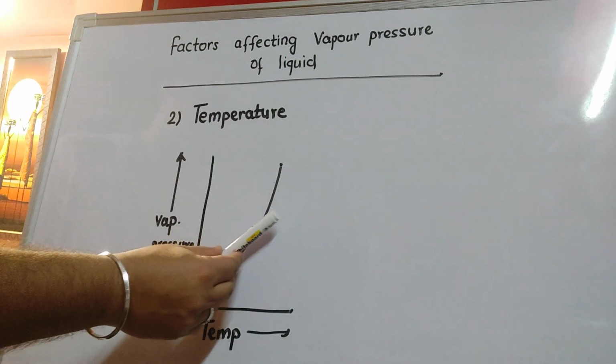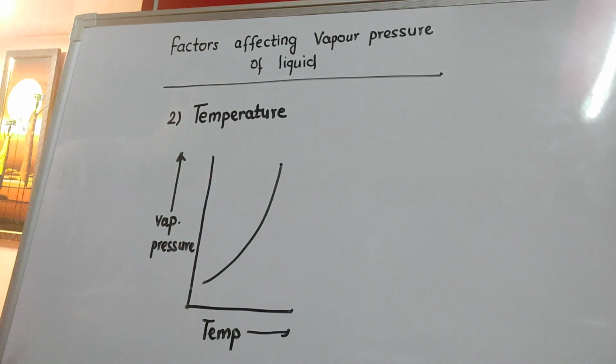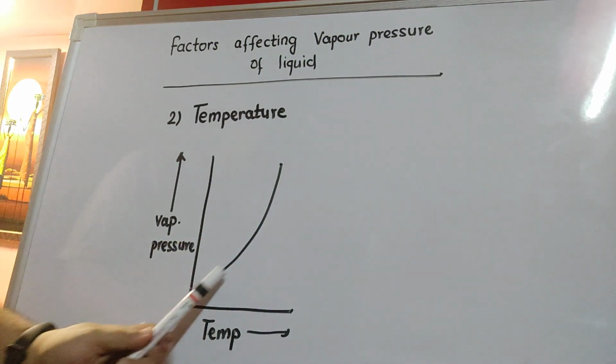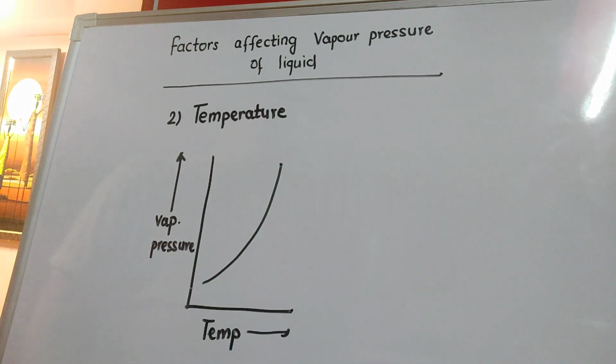If this curve had been linear, had it been a straight line, then I would have said that the increase is proportional. What is the meaning of the term proportional? Whatever amount you increase the temperature, the vapor pressure also increases in the same way. But it is not a straight line, it is a curve, and it is exponentially going upwards, suggesting that a small increase in the temperature will increase the vapor pressure to a large extent.